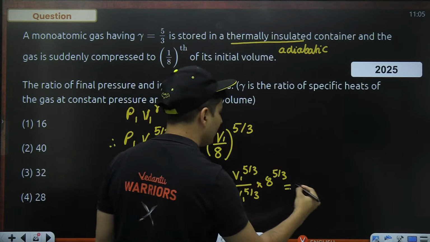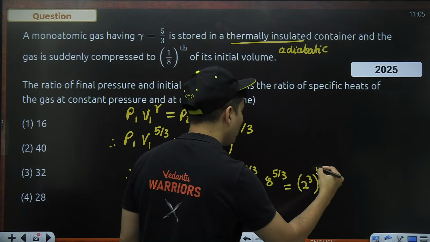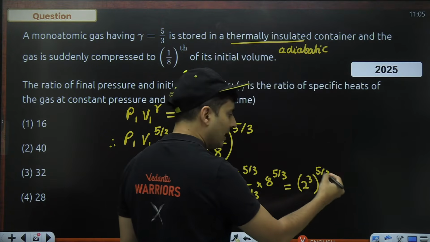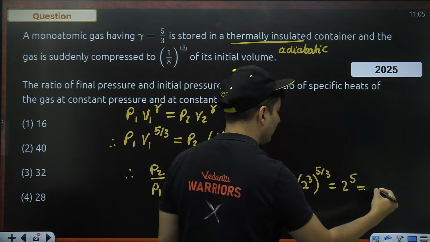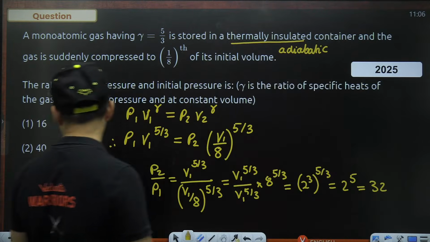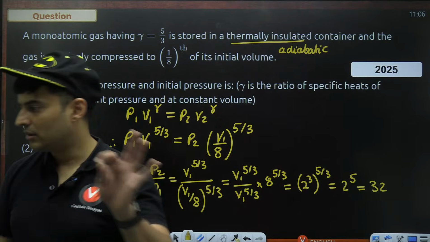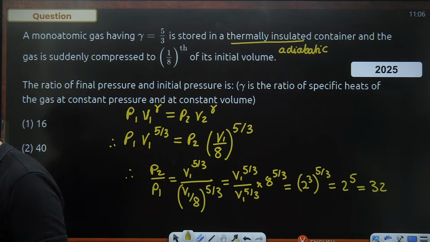This 8 is nothing but 2 raised to 3, whole thing raised to 5 by 3. That 3 and 1 by 3 will cancel, it will become 2 raised to 5, which is 32. So 32 to 1 will be the answer, which is the third option. Very good.